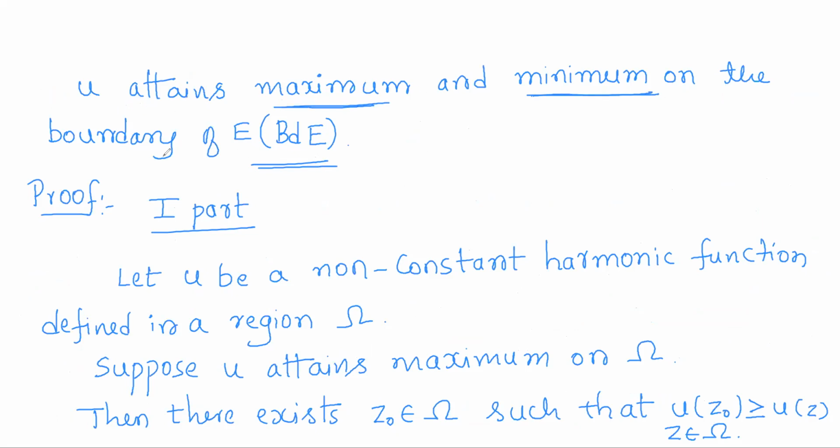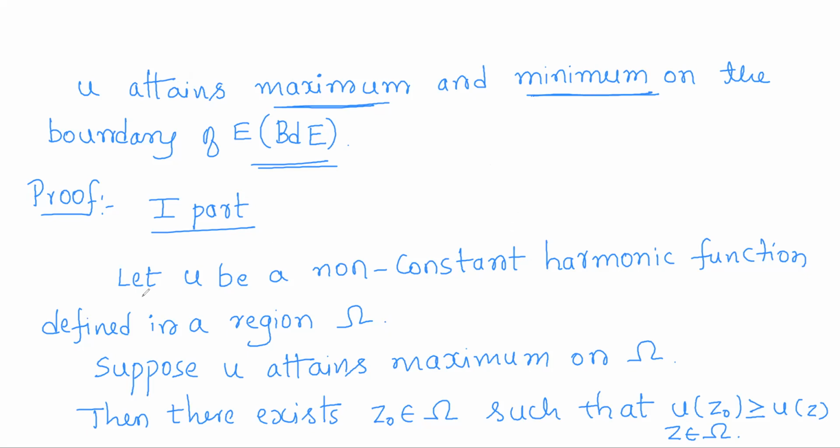It attains maximum and minimum on the boundary of E means that you will have the maximum and the minimum at some boundary points. For some point in the boundary of E, U has the maximum, and for some point, U has the minimum. U has the maximum means there is a value which is the maximum for all the images, and there is a value of U which is the minimum for all the images. So first we shall prove the first part, then we shall move on to the second.